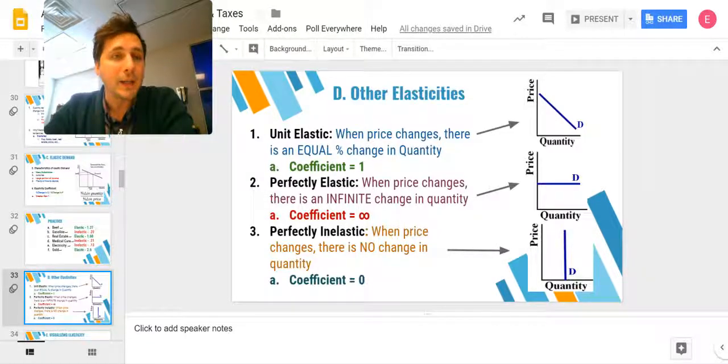And then perfectly inelastic is when people will buy the same amount no matter what change in price happens, right? In other words, there's no change, or a fixed quantity that is purchased. And so the coefficient will be 0. A percent change in price will be equal to a 0% change in quantity. So 0 over whatever the percent change in price is always going to give you a coefficient of 0. Perfectly inelastic looks like an I. Perfectly elastic almost looks like an E, the bottom half of an E, right? And then the unit elastic is, of course, a 45-degree angle.